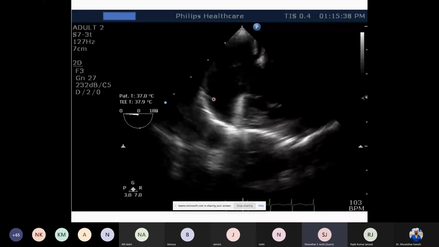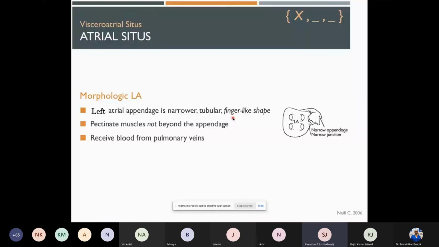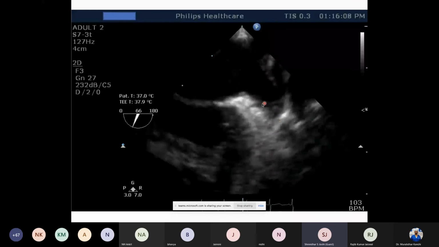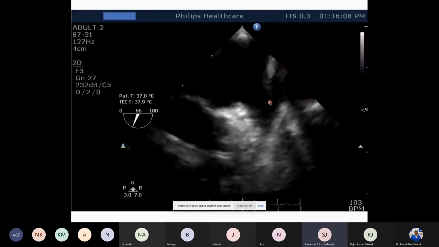Going to the morphological left atrium, it's more like a finger shape, and by definition, more than 3 pulmonary veins draining separately into a given chamber can be labeled as a left atrium. Difficult on transesophageal echo, but yes, on thoracic echo, it's very obvious to differentiate the openings of the pulmonary veins into a given atrium, and if there are more than 3 of them opening as independent openings, that can be labeled as morphological left atrium. This is one of the images of the transesophageal left atrial appendage, easily seen in adults as well as in pediatrics.